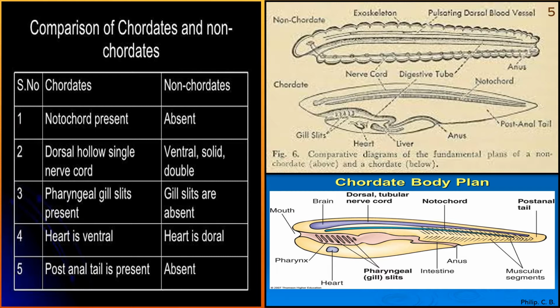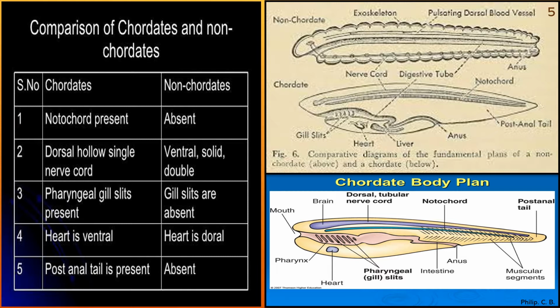If you see the image and learn, it is much easier to understand and remember as well. Okay, now we come to the comparative points. With the diagram, it becomes easier to understand. First point, notochord is present, absent in case of non-chordates, which you can see very clearly. Second, dorsal hollow single nerve cord; in non-chordates, it is ventral, solid and double. Third, pharyngeal gill slits are present, whereas in non-chordates gill slits are absent.